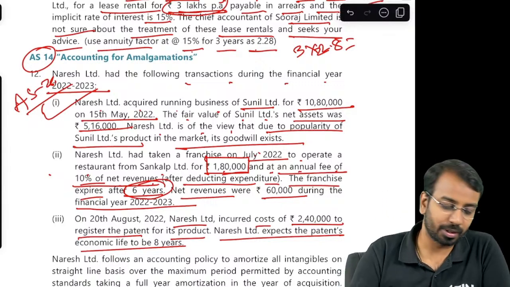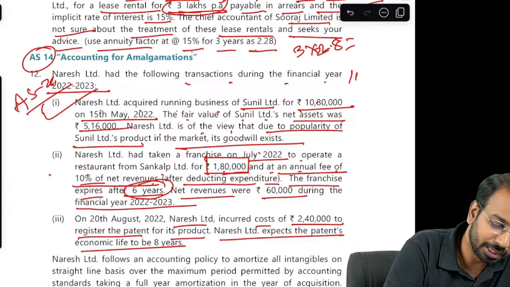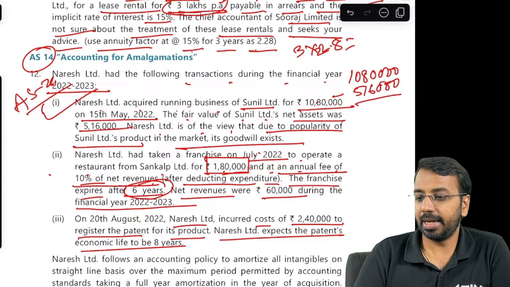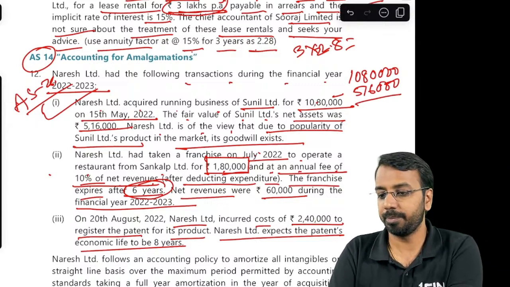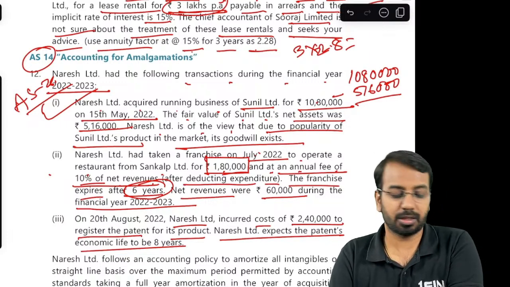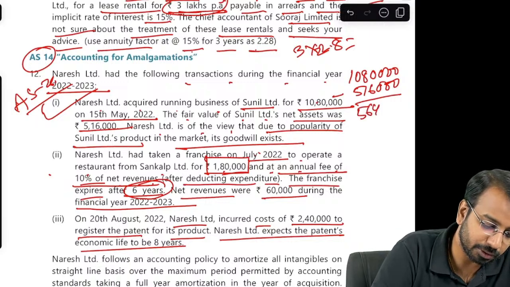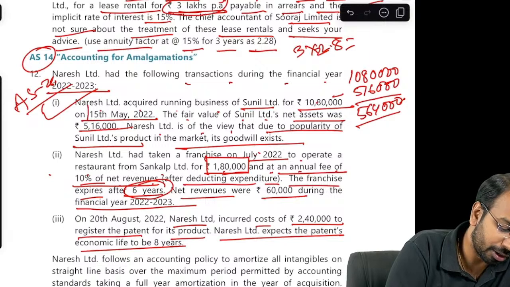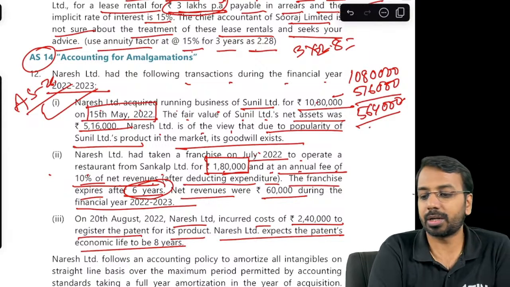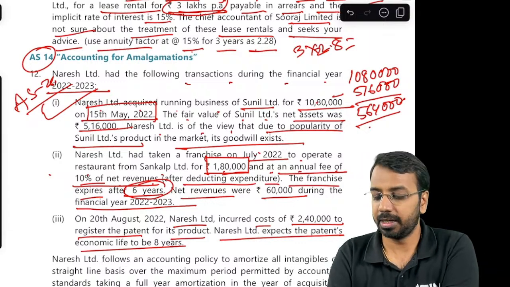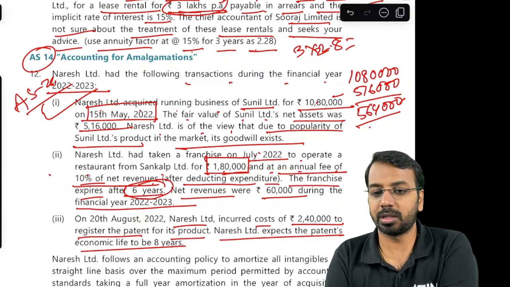Now here what we need to understand is, first, how much is goodwill? 10,80,000 minus 5,16,000. Okay, so 1080 minus 516, how much will that be? It will be 564. So 5,64,000 will be the goodwill. Now this goodwill they have acquired on 15th of May. You can amortize it over a period of 5 years. So 564,000 divided by 5 is 1,12,800.